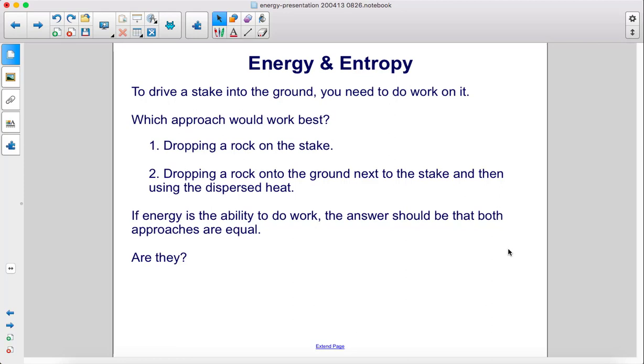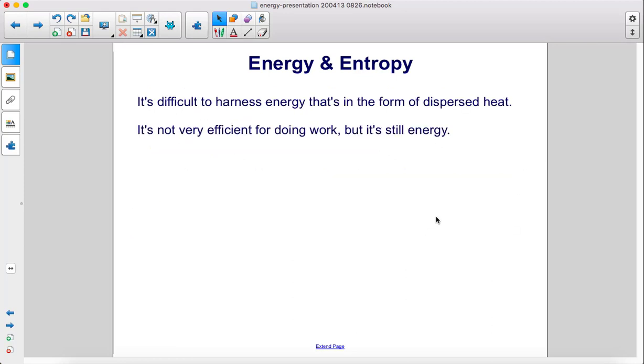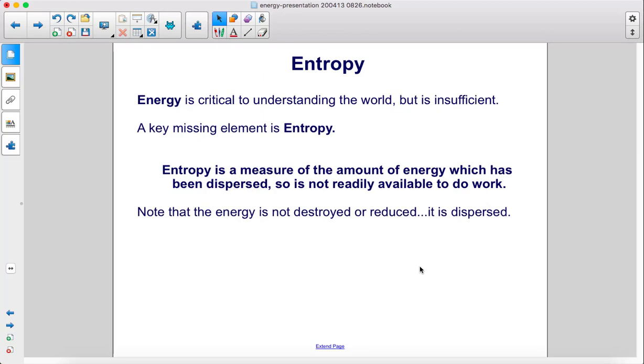Are they? It's difficult to harness energy that's in the form of dispersed heat. It's not very efficient for doing work, but it's still energy. Energy is critical to understanding the world, but is insufficient. A key missing element is entropy.